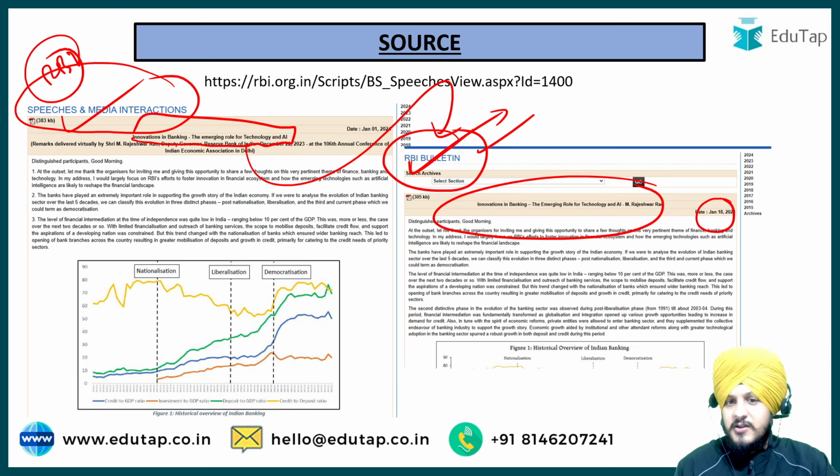Now it is not the case that all the bulletins that come are important. If a bulletin aligns with your syllabus, something that is making sense with respect to the syllabus, then you should definitely cover it. Apart from that, if you think there is other information that is not useful for the exam, you can safely skip it. So this is the source of the information, and I hope it is a great learning experience for you, because from now onwards, for the next year, I expect all of you to prepare the RBI Bulletin too. I'm also going to cover it as a part of my Perspective 360 degree on YouTube, because this source is very important.